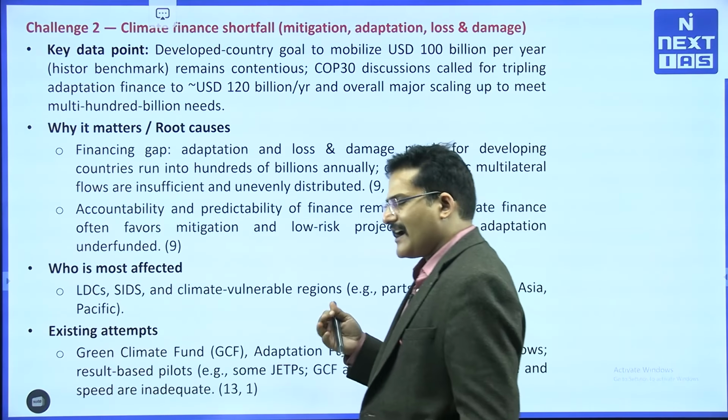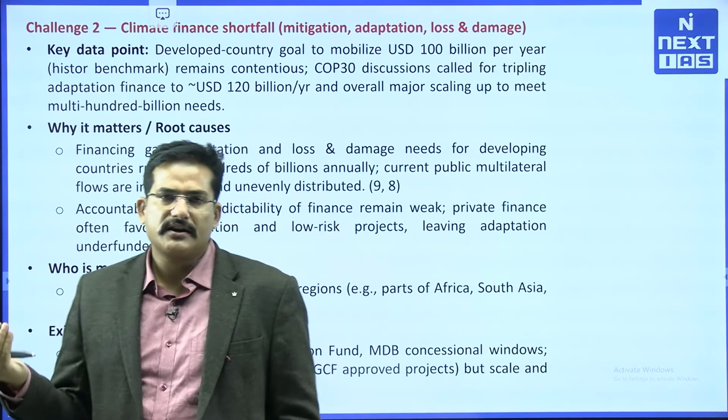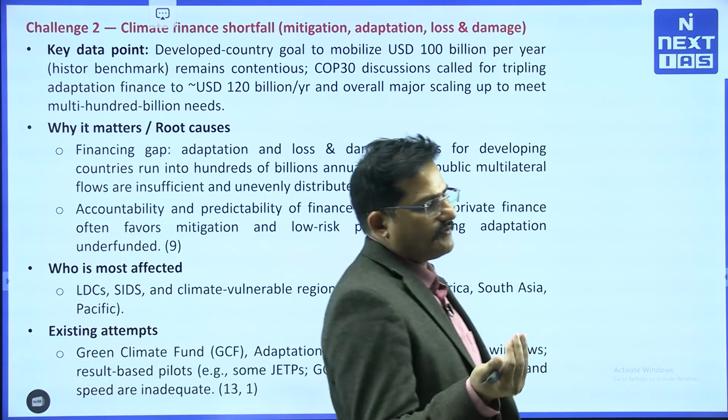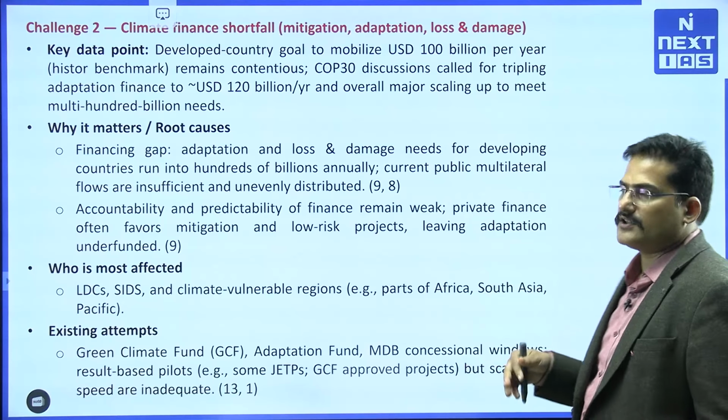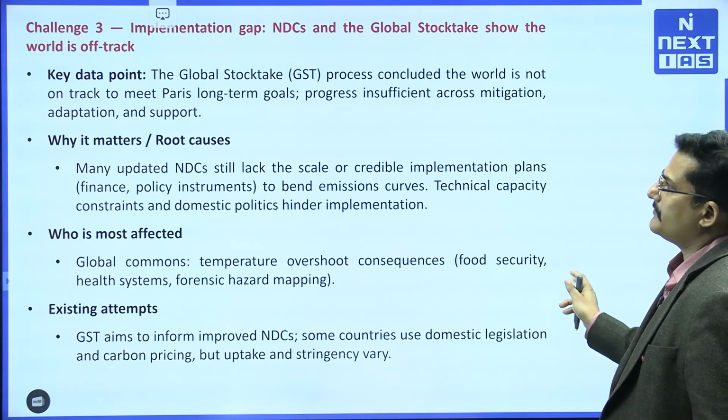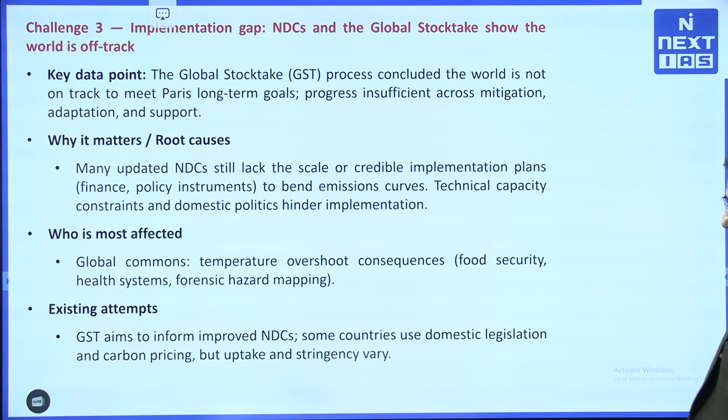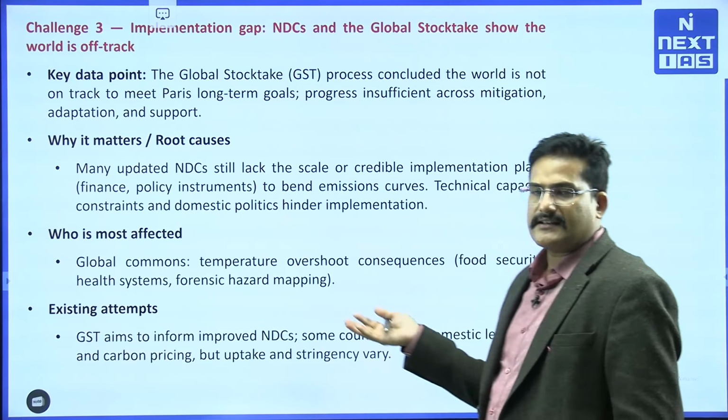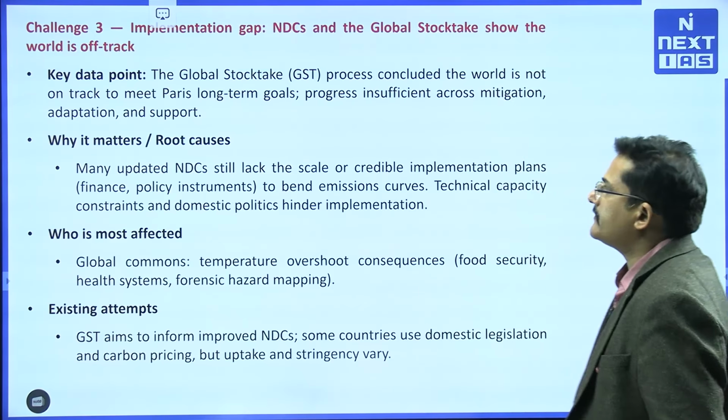So they are basically high talks. They are talking but not able to deliver. They are not able to even collect the $100 billion. How will they be able to triple it? Very distant possibilities, in the backdrop that the US is also out of the Paris climate deal.